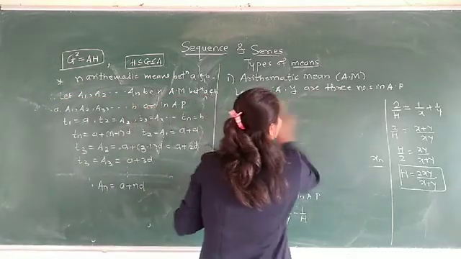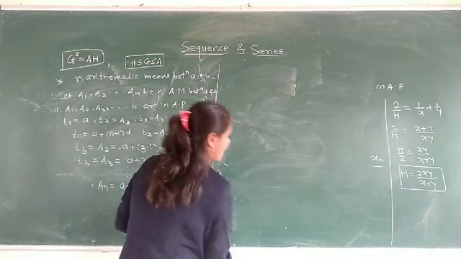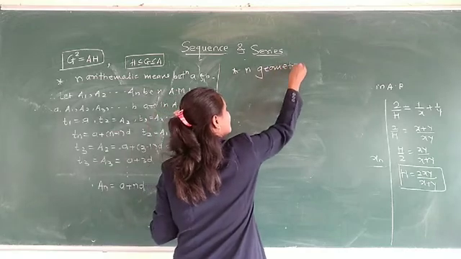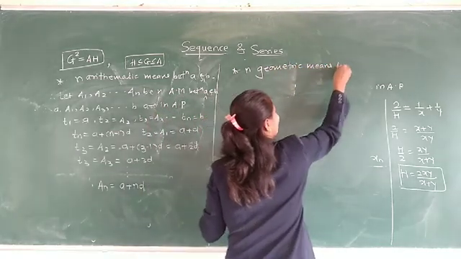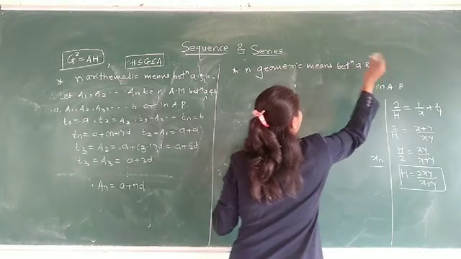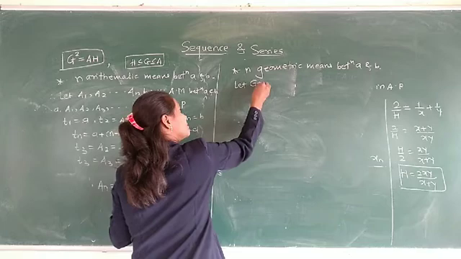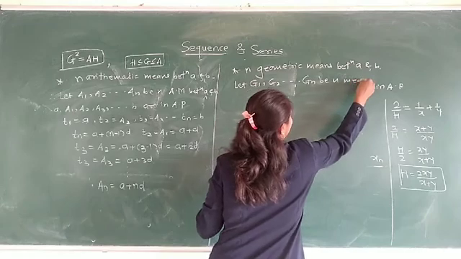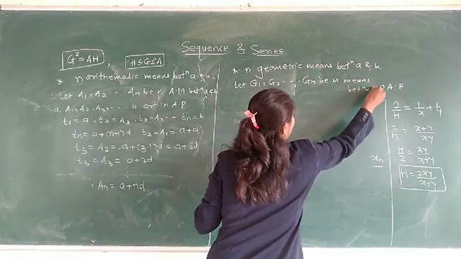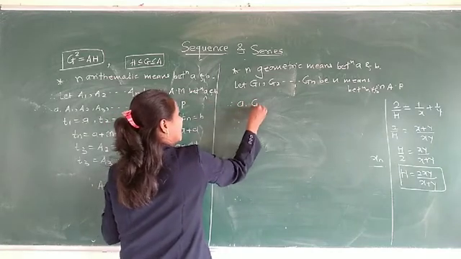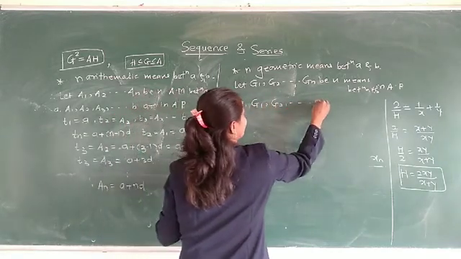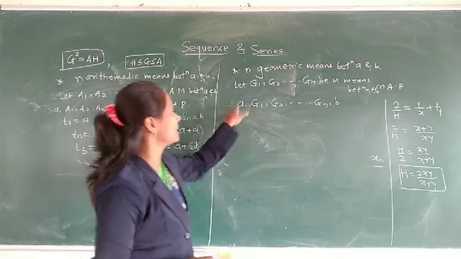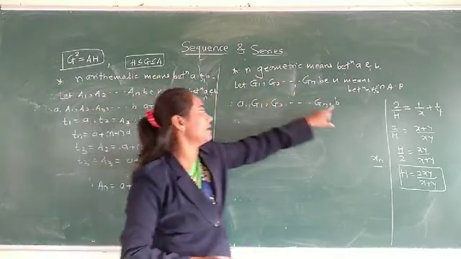Now, n geometric means between A and B. Let G1, G2 and so on up to Gn be n geometric means between A and B. Therefore, A, G1, G2 and so on up to Gn, and the last term is B. Since here we insert n geometric means in between A and B, the first term is A and the last term is B.